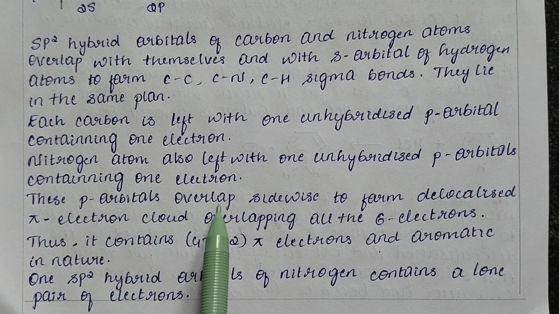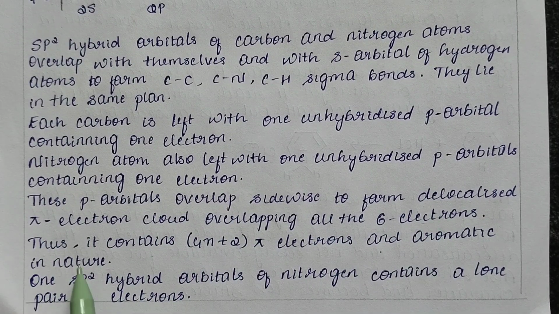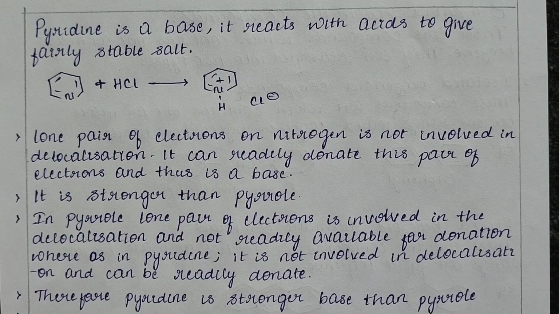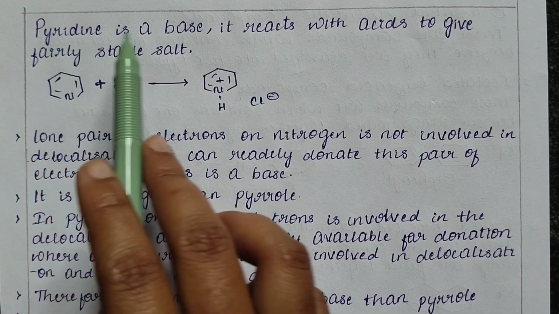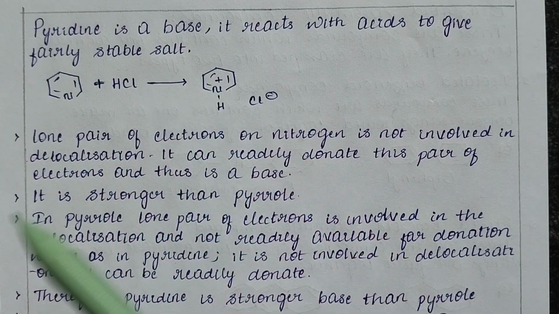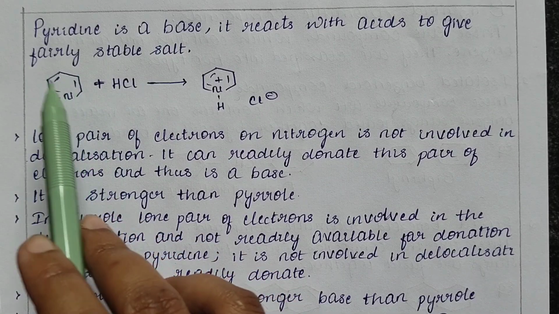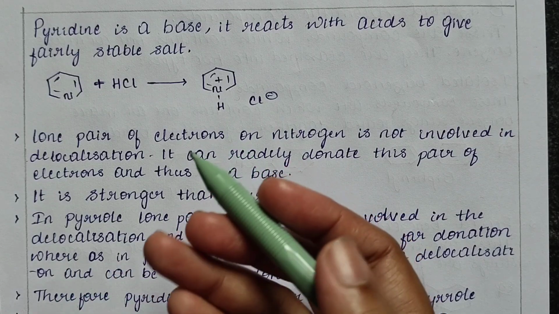These p orbitals will overlap sideways to form a delocalized pi electron cloud overlapping all the 6 electrons, and thus it contains 6 pi electrons, which is 4n plus 2, and this proves it is aromatic in nature. And one sp2 hybrid orbital of nitrogen contains a lone pair of electrons. By the presence of the lone pair of electrons on the nitrogen atom in the pyridine structure, we can say pyridine is basic in nature, and when it reacts with an acid, it gives a fairly stable salt. Unlike the lone pair of electrons of nitrogen in pyrrole, the electrons of nitrogen in pyridine are not involved in resonance, and they actively participate in reactions.